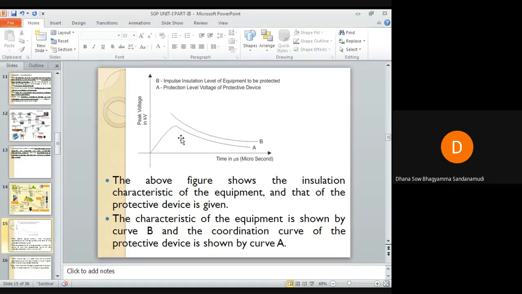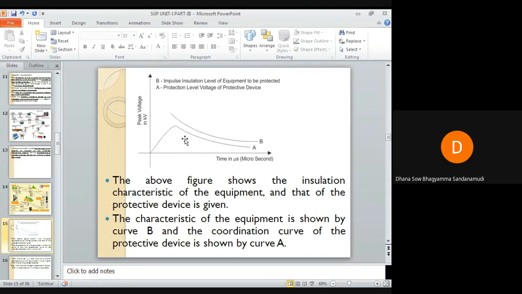So always the insulation level of the protective device will be less than the insulation level of the equipment which is to be protected. If any overvoltage occurs, first the insulation breakdown in the protective device will occur, so that the equipment is not primarily damaged; the protective device will be damaged initially.